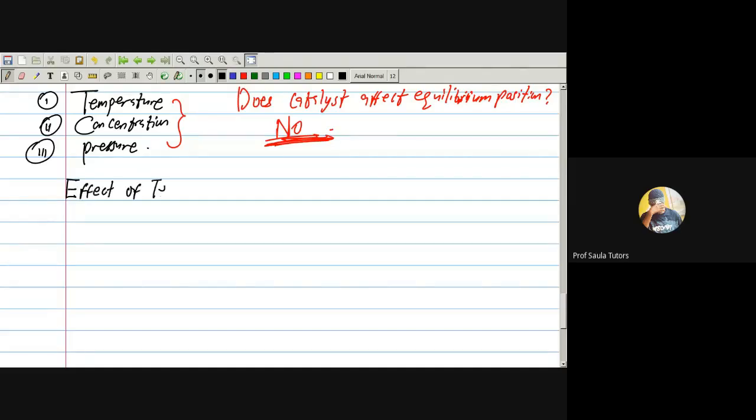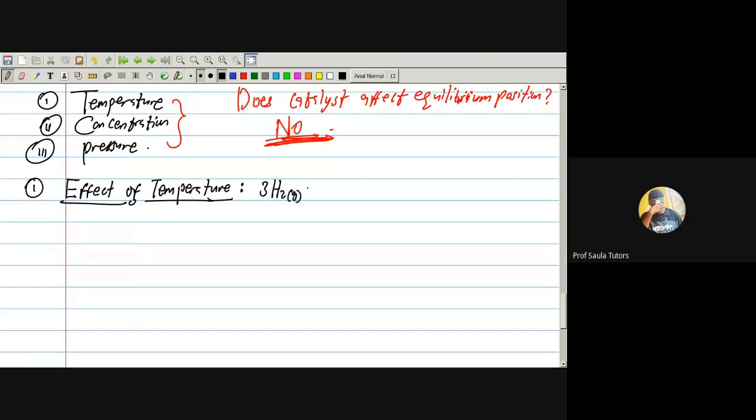Effect of temperature. Let's see how temperature will affect. Now, look at something like this. We gave you something like this.